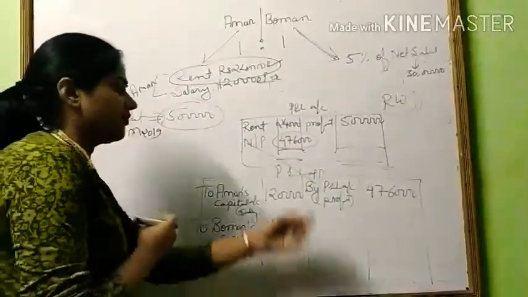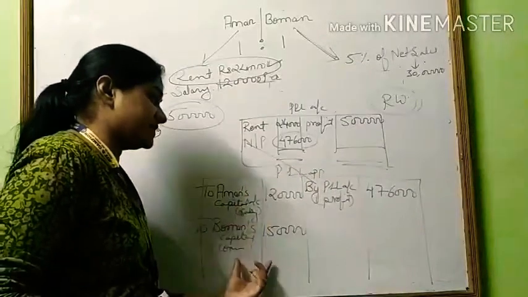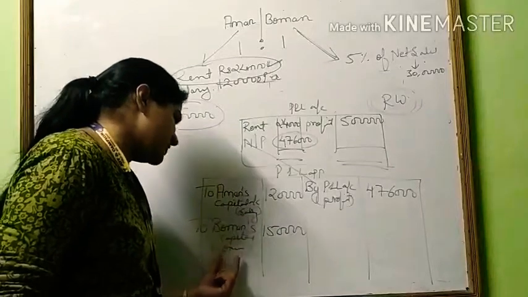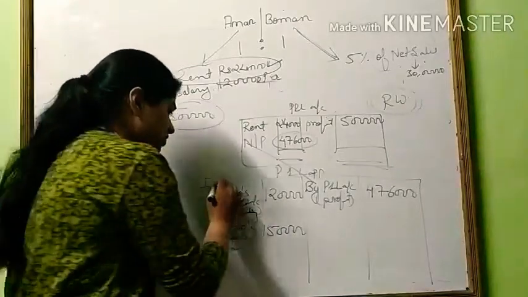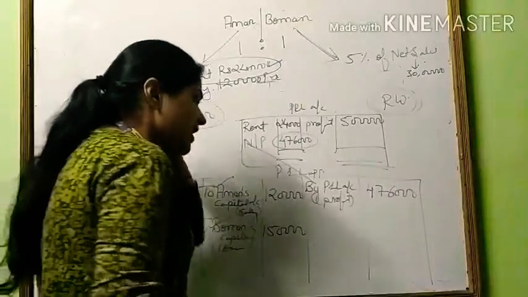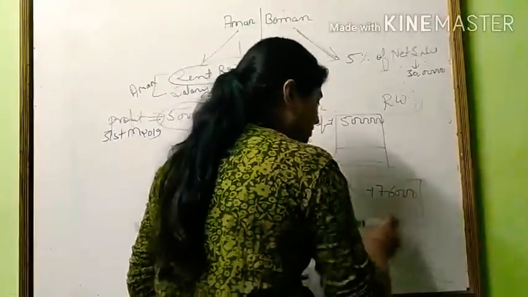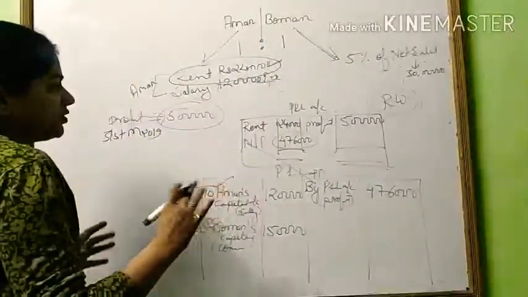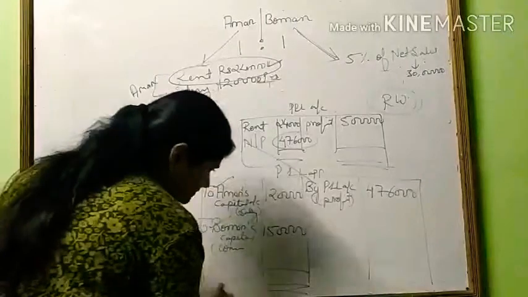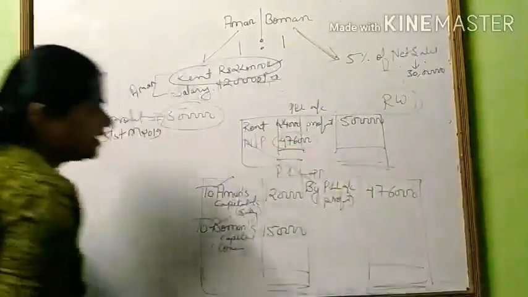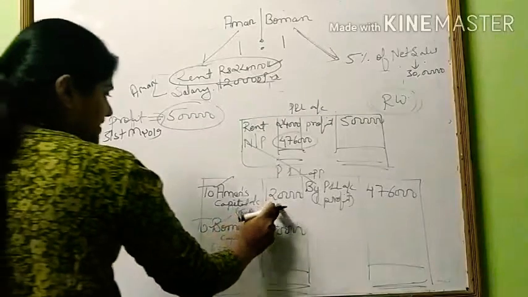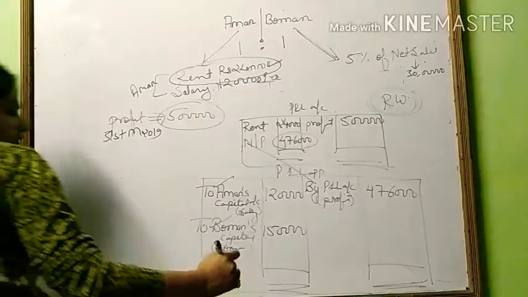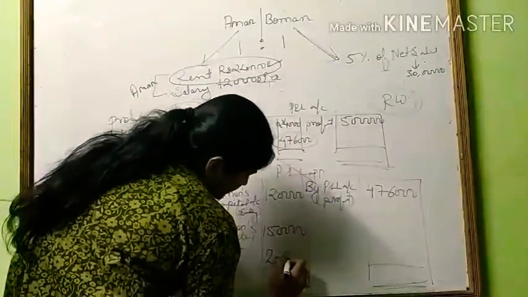On the debit side of the profit and loss appropriation account, we record expenses of the firm. The firm has to give salary to Aman and commission to Boman, so we have written those items by their names. And profit is transferred to the credit side of the appropriation account, 4,76,000. Is there another item remaining? No. Let's finalize it. 4,76,000 minus 1,20,000 minus 1,50,000. What will be the answer? 2,06,000.